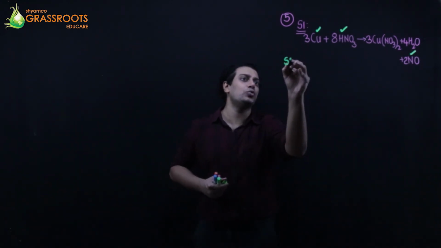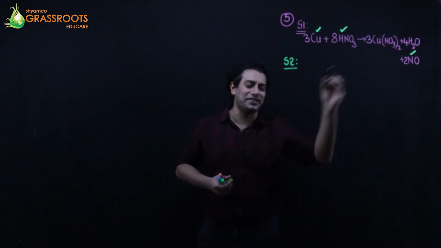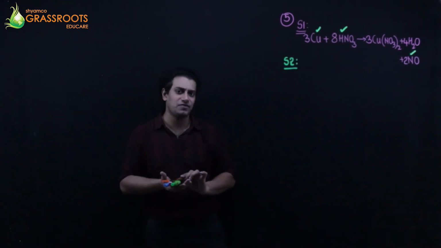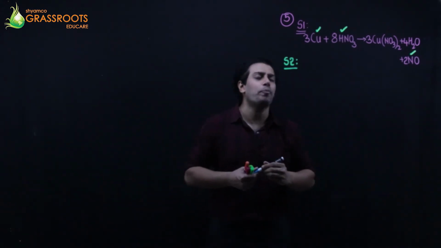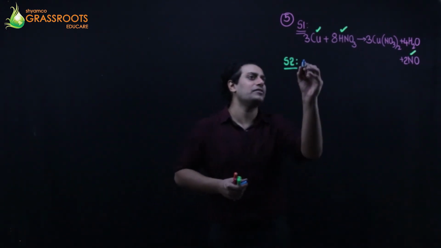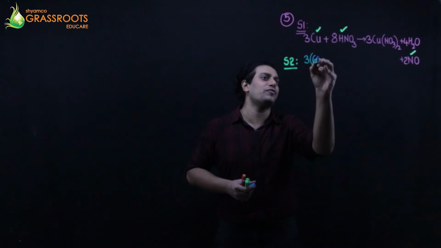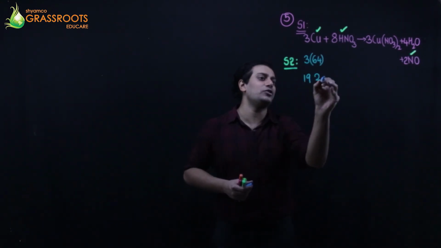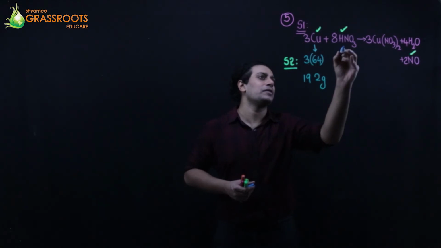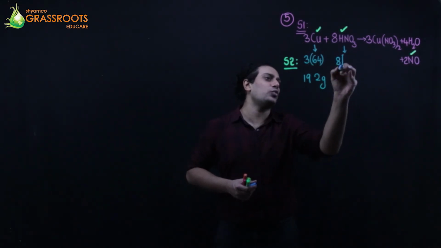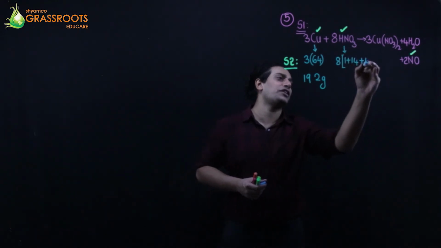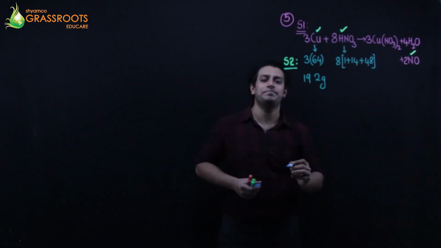So step number 2. Whatever I have ticked, find out उसका वजन. Find out the weight. Copper is 64 grams, I think. So it's going to be 3 into 64. That is 4 threes are 12, 192 grams. 8 into hydrogen is 1, nitrogen is 14, oxygen is 48. 16 threes are.